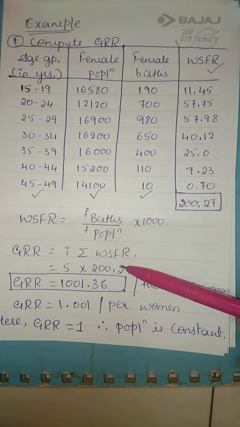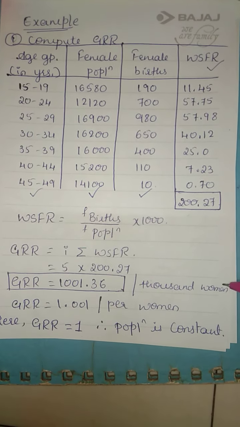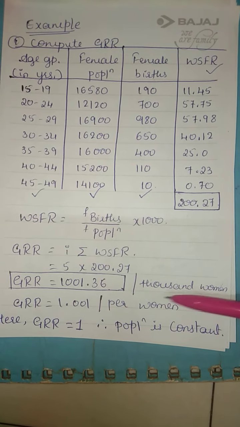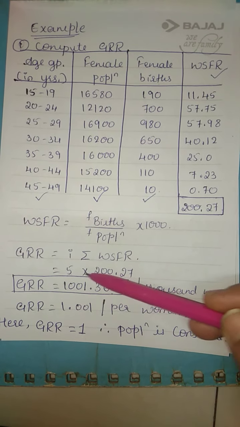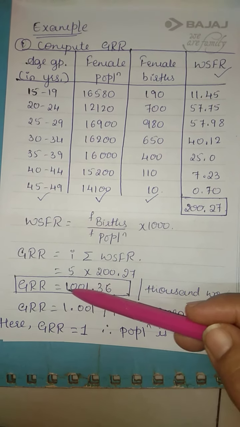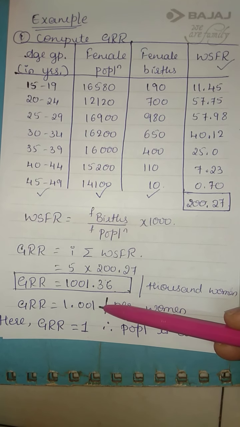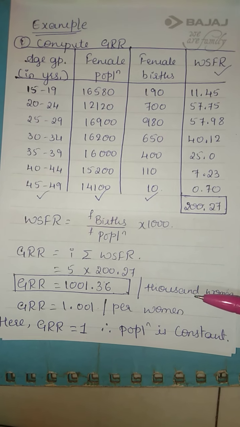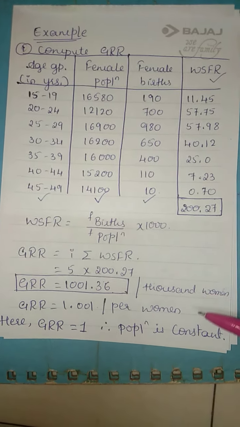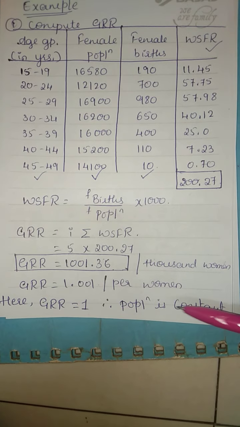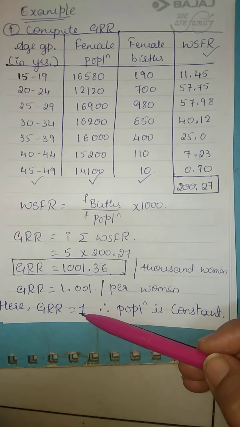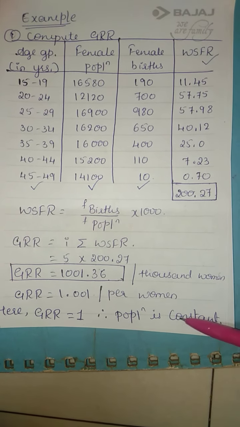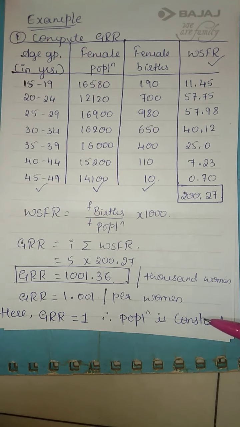Here we have calculated per 1000, so per 1000 women. If you want per woman, divide this number by 1000, and you'll get 1.001 per woman. If they ask you to write the conclusion, what I can write here: GRR is almost 1, or you can say equal to 1. Therefore, population is constant, or population remained constant, we can write.